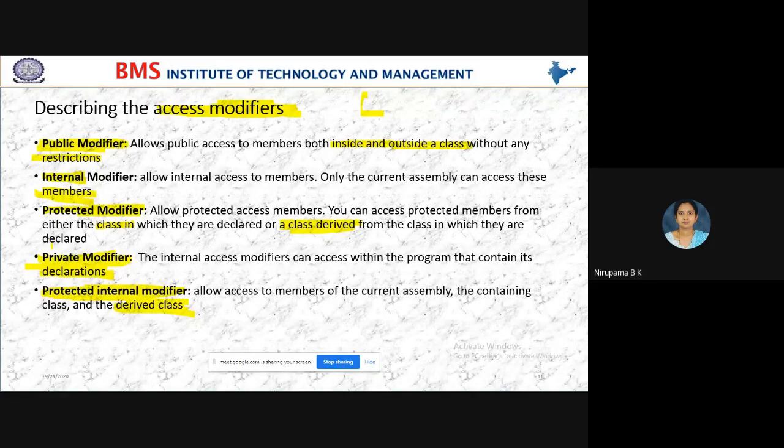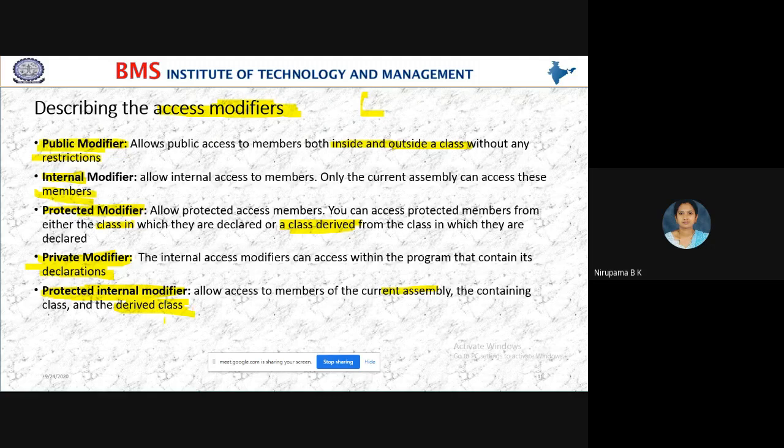The private modifier is similar to internal. The scope of the private modifier is within the current class only. And the accessibility of the protected internal modifier is in the current assembly and the derived class.